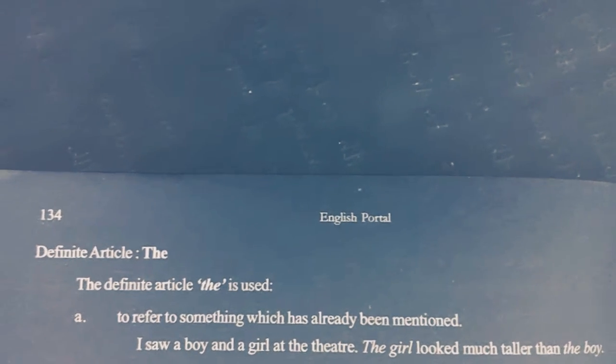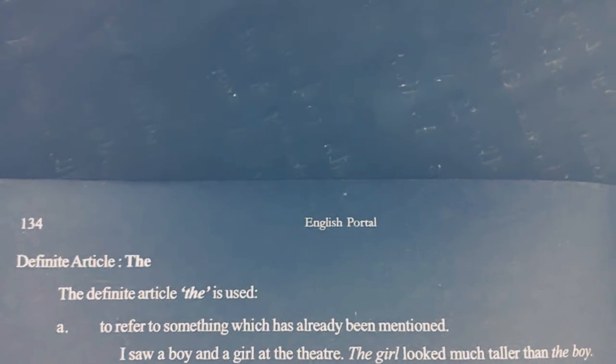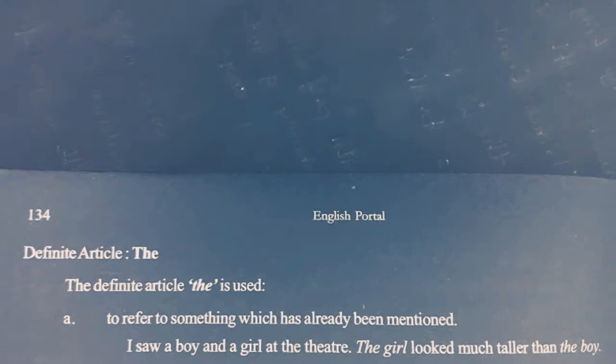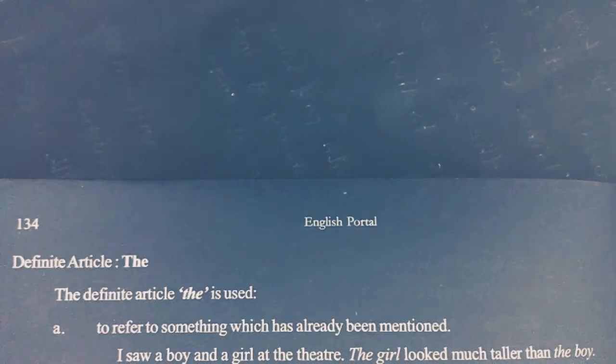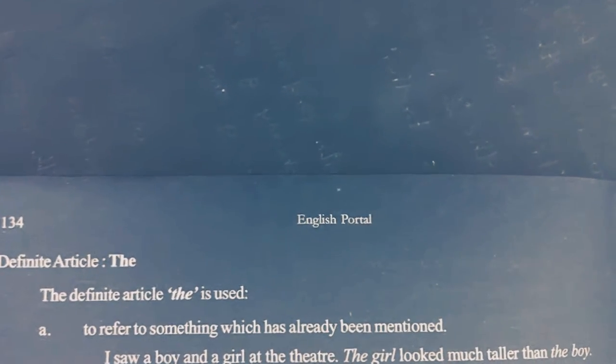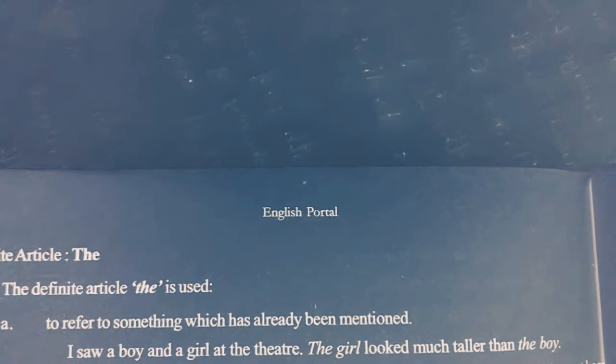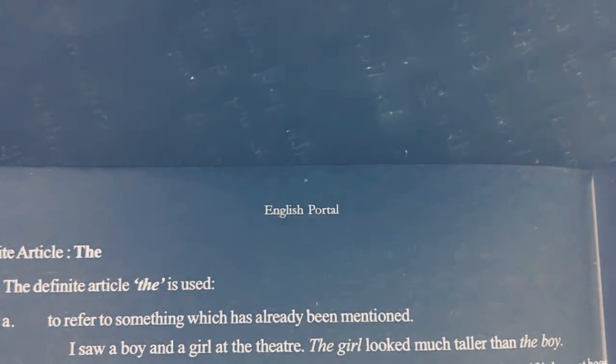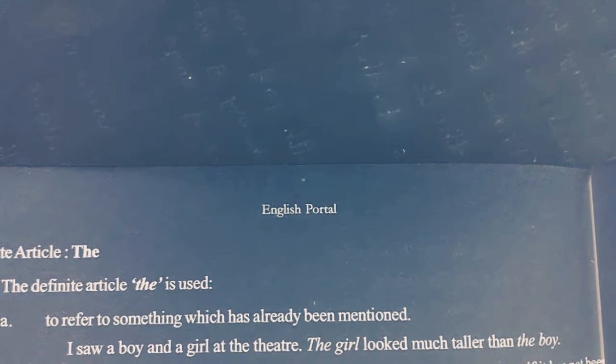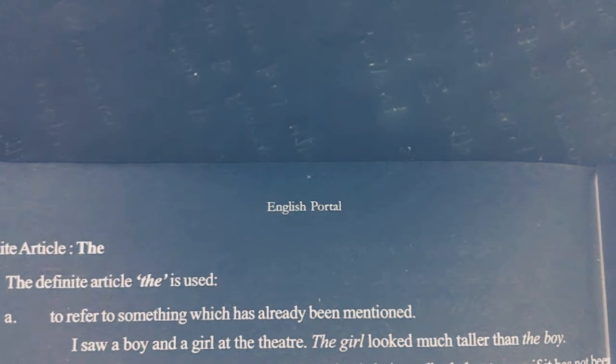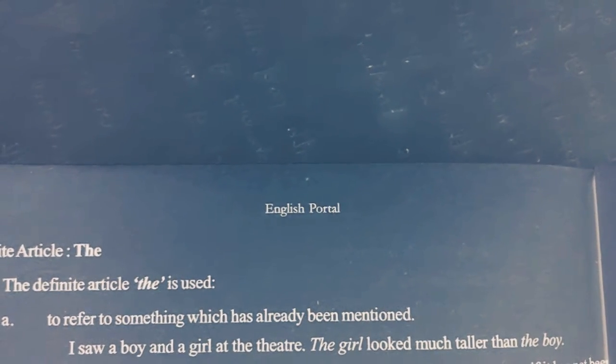So now let us see about the definite article the. As I already said, the is used before a particular place, a particular thing, or a particular person. Example: I saw a boy and a girl at the theater. Now the boy and the girl are not particular.